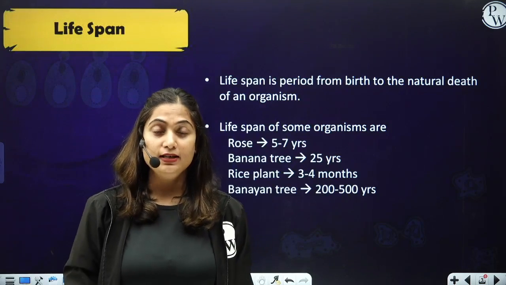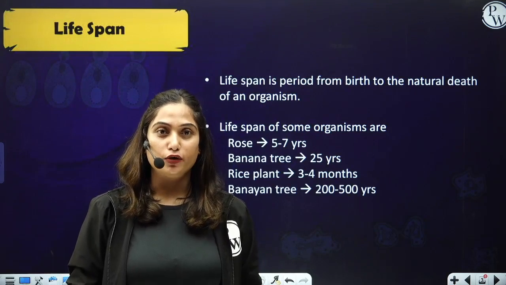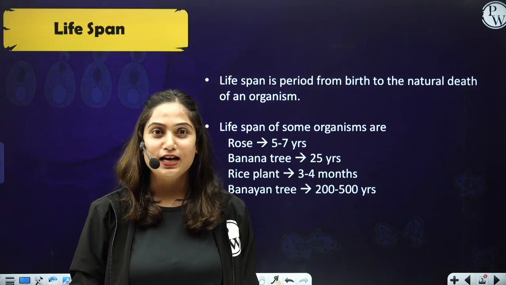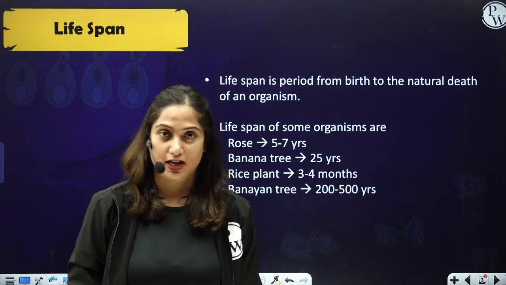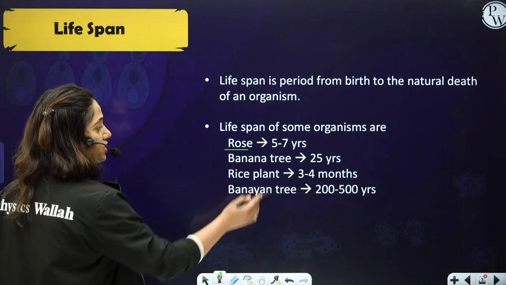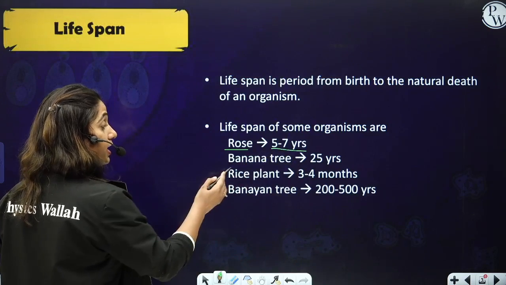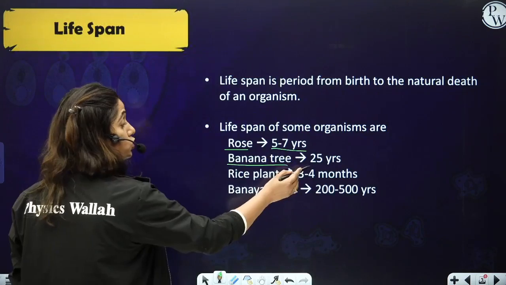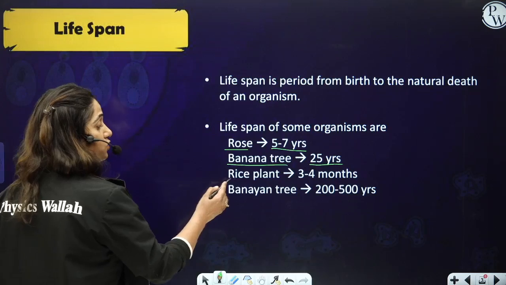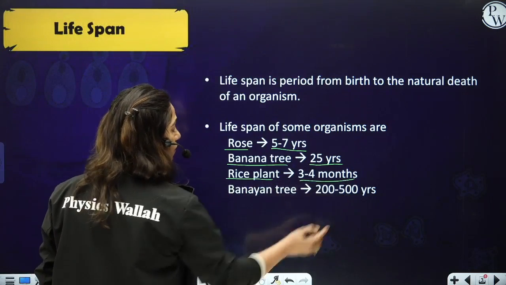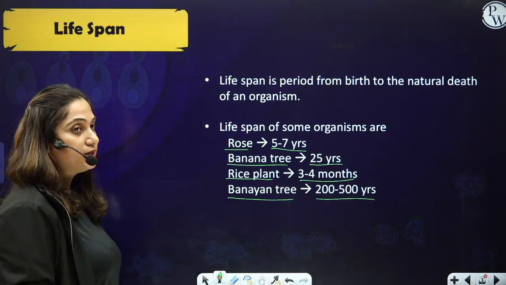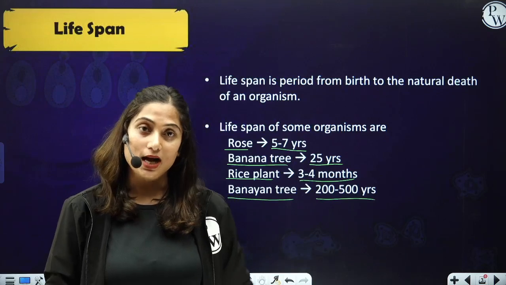Now let's talk about lifespan. What is lifespan? Lifespan is the period between the birth and the natural death. In NCERT, various lifespans of organisms are given, and some of them are these. The lifespan of a rose is 5 to 7 years. The lifespan of a banana tree is 25 years. You can learn it with me because they are given in NCERT. The lifespan of a rice plant is 3 to 4 months, and the lifespan of a banyan tree can be 200 to 500 years.